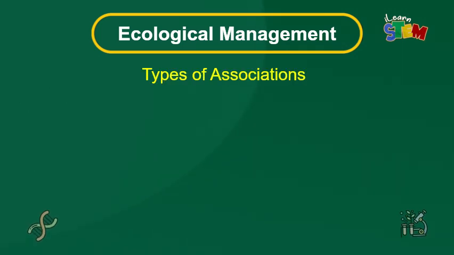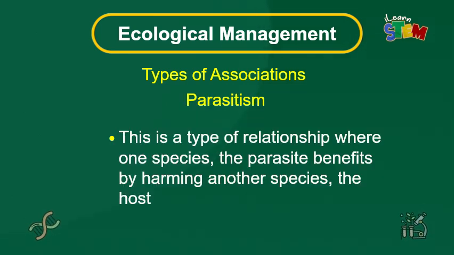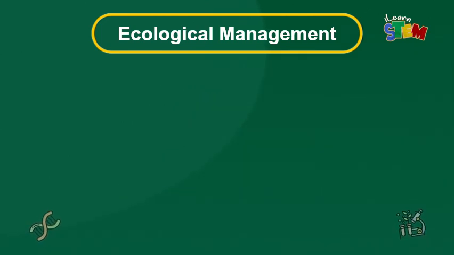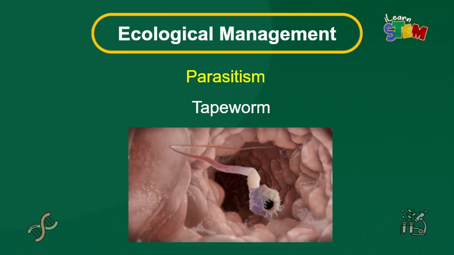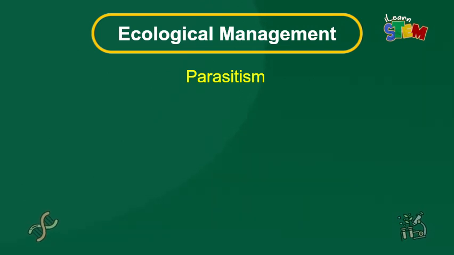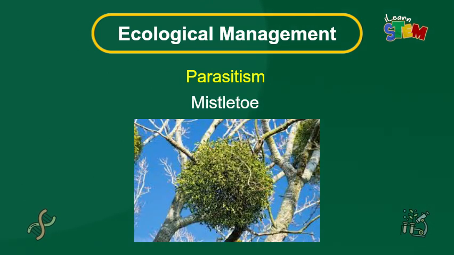Let's move on to the third type of association. That is parasitism. In this kind of relationship, one species, which is the parasite, benefits by harming another, which is the host. Examples: tapeworms in humans. The tapeworm absorbs nutrients, weakening the host. Another example is mistletoe on trees. The mistletoe absorbs water and nutrients from the tree, reducing its health.